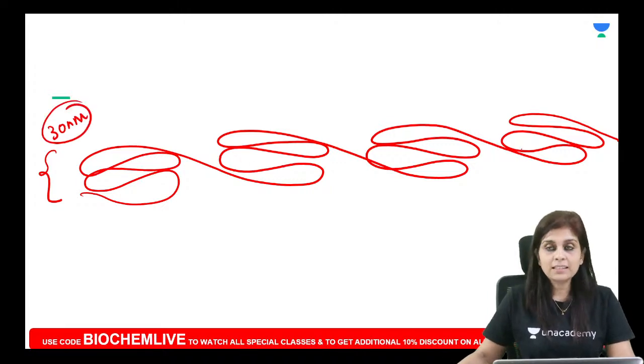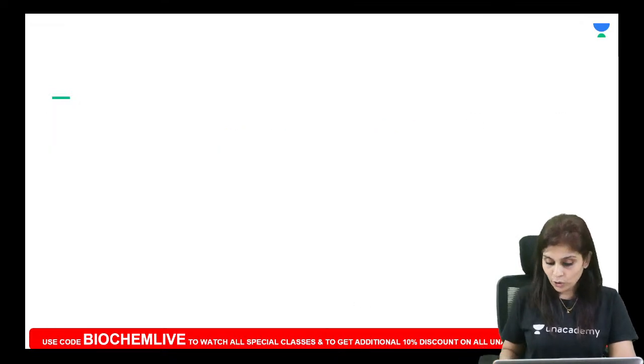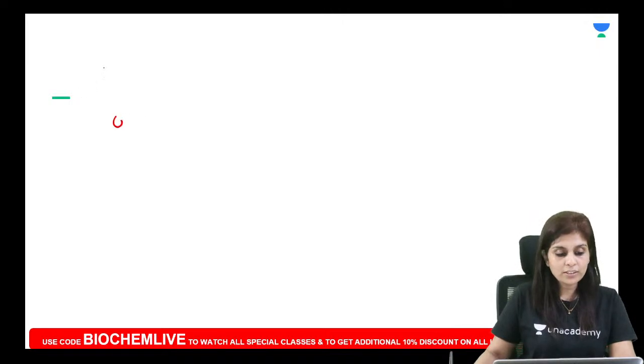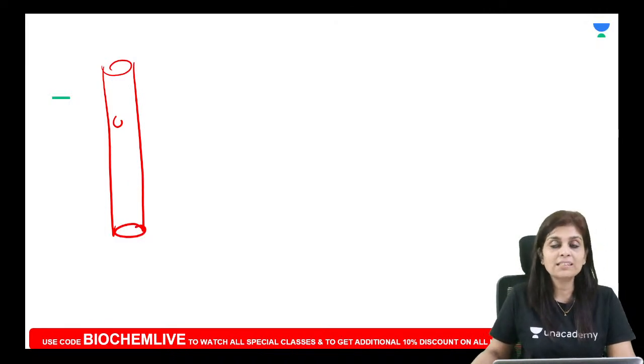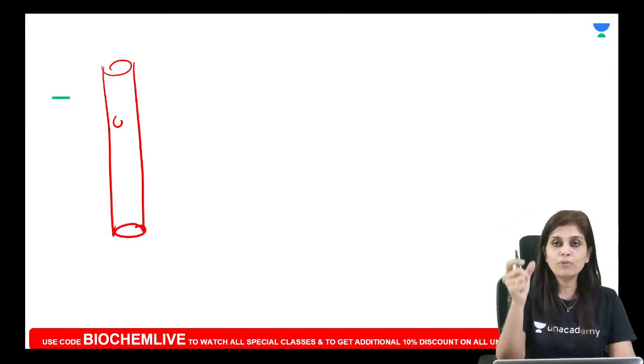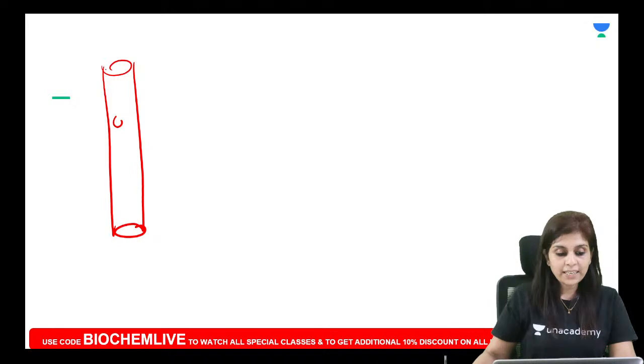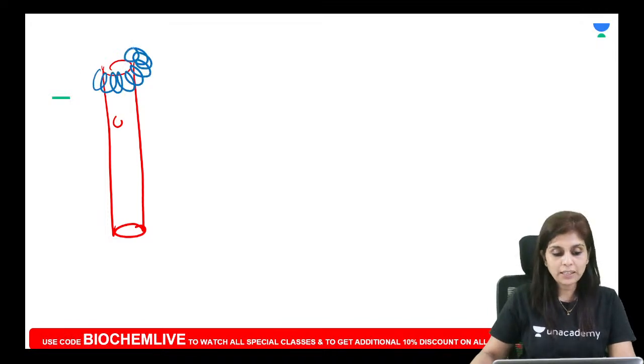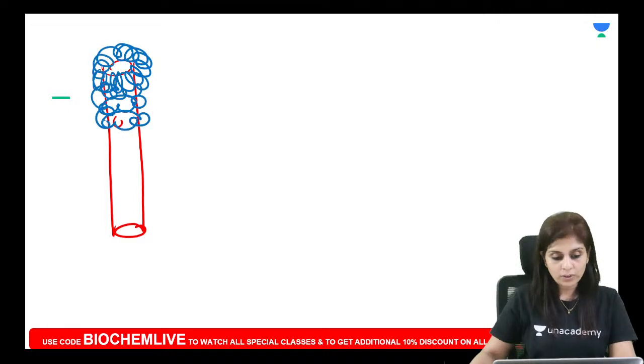Now you take this 30 nanometer fibril and you form loops on the chromosome scaffold. In your nucleus, you have 46 chromosome scaffolds, one for every chromosome. What is a scaffold? It's a tubular protein. This tubular protein sits in the center and acts as a scaffold for you to build the whole chromosome. On this tubular protein, you form loops with the 30 nanometer fibril all around, so it spirals around the chromosome scaffold.